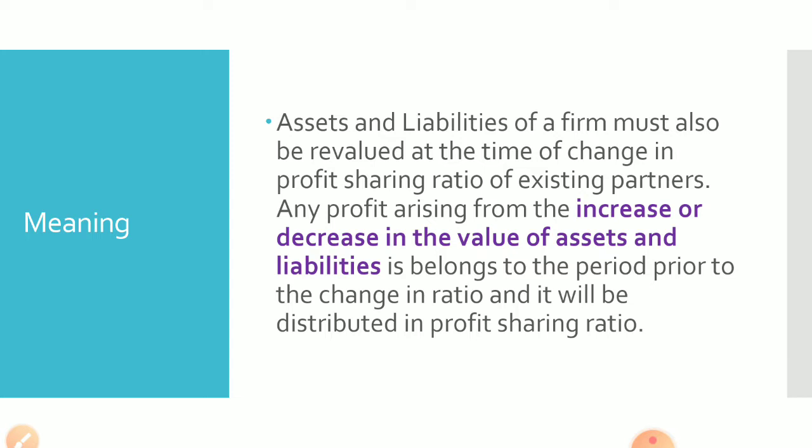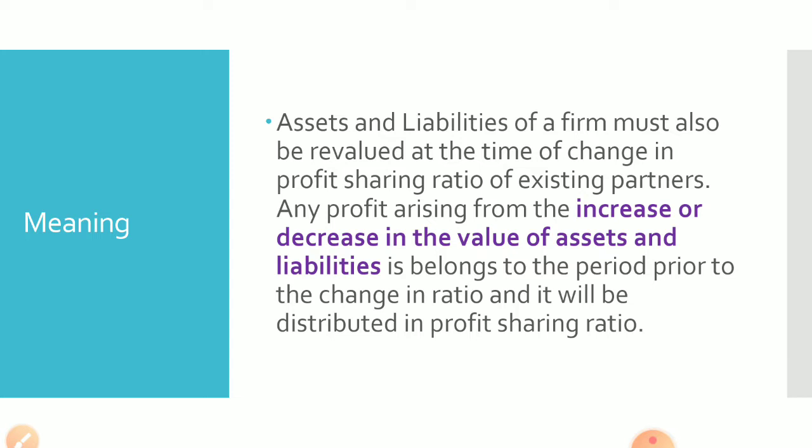So where will assets and liabilities appear? In the balance sheet. So the balance sheet is already there from previous years. At the financial year end we prepared a balance sheet and kept it, so those balance sheet items are to be revalued. Not all the items. Reserves and all, we already studied, reserves, goodwill, etc., will be distributed among the partners in the capital accounts, but other assets, current assets, fixed assets, and outsiders' liabilities will be there, and that decrease or increase is called a revaluation.